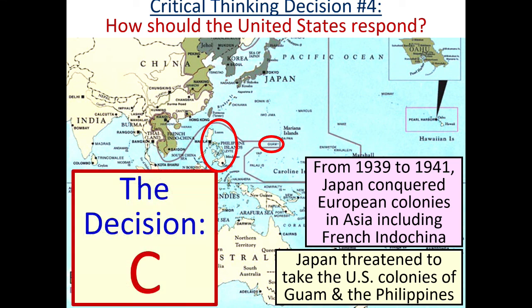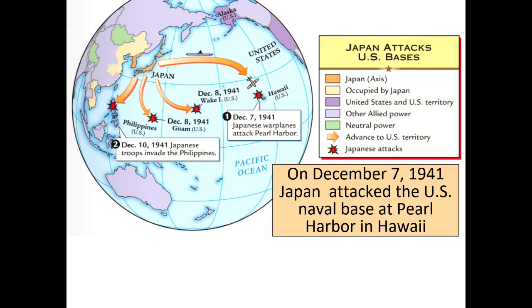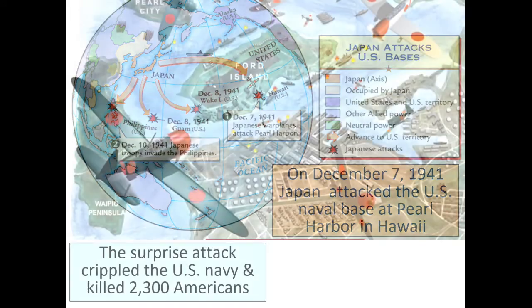The decision actually made was decision C. In 1941, the United States cut off sales of iron and oil to the Japanese. The Japanese interpreted this embargo as interfering with their right to expand. On December 7, 1941, Japan attacked the U.S. naval base at Pearl Harbor in Hawaii.